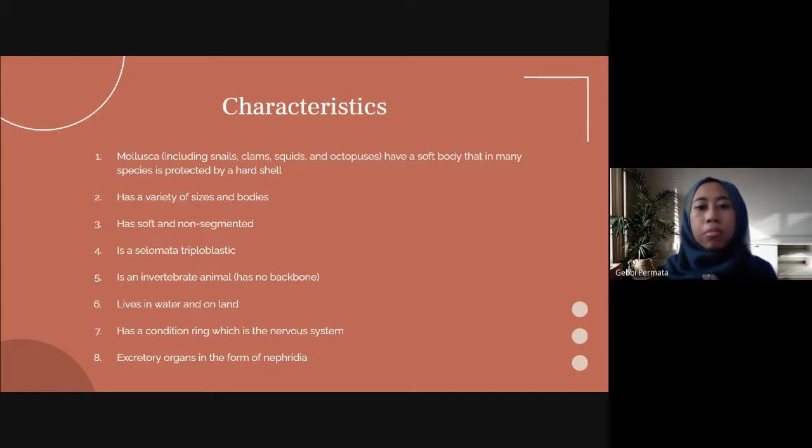4. Is a coelomate triploblastic. 5. Is an invertebrate animal, has no backbone. 6. Lives in water and on land. 7. Has a ganglion ring which is the nervous system. 8. Excretory organs in the form of nephridia.